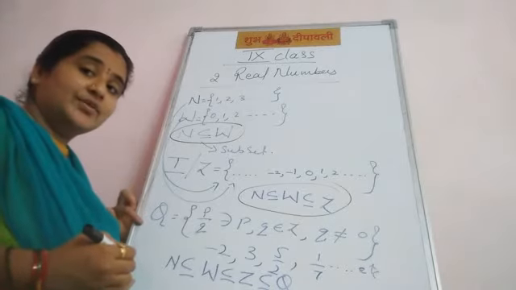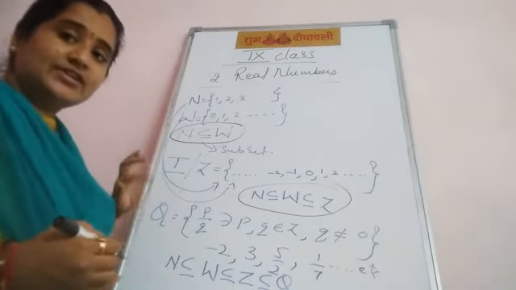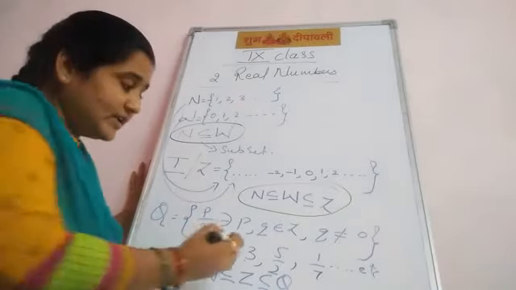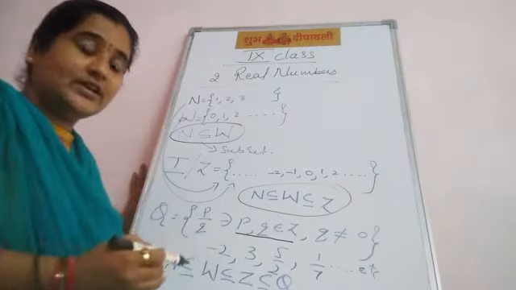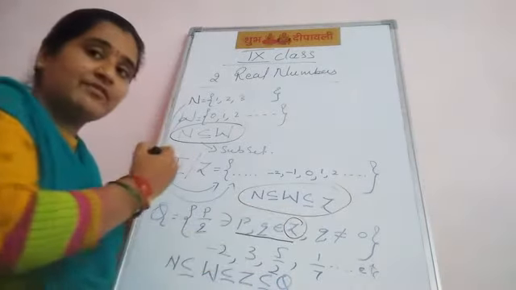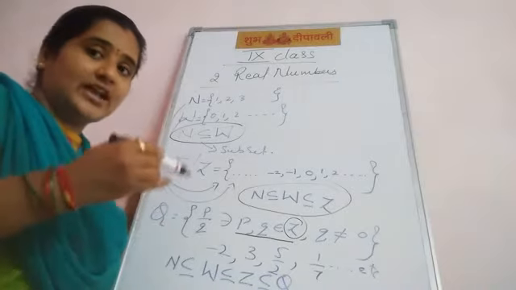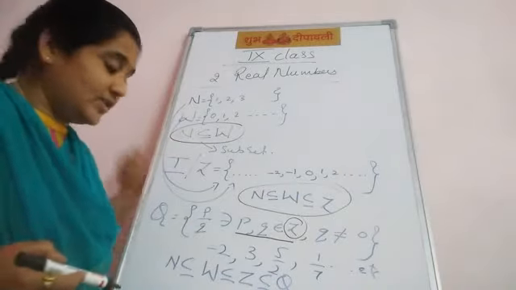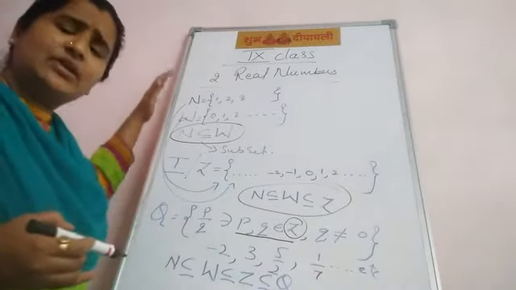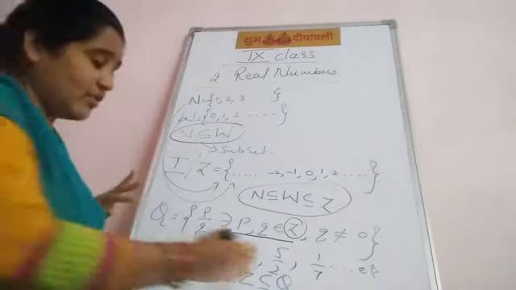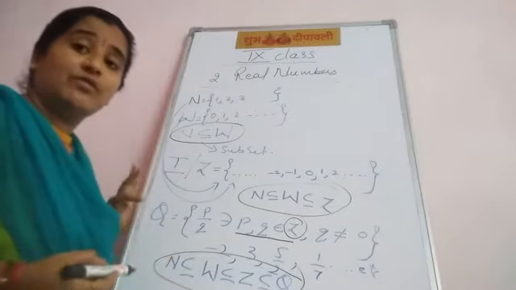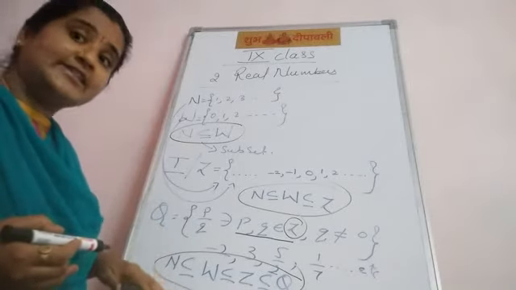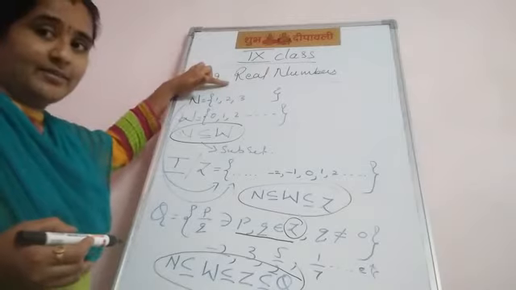Next number, rational numbers. These are numbers in the form P upon Q, such that P, Q belong to Z. When it belongs to Z, you can write negative rational numbers and positive rational numbers. Q not equal to 0. Here I have given the examples. So from all this I can write N is a subset of W, W a subset of Z, Z a subset of Q. Now our next number is real numbers.